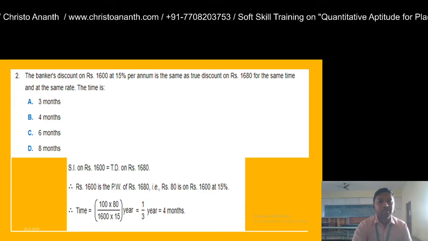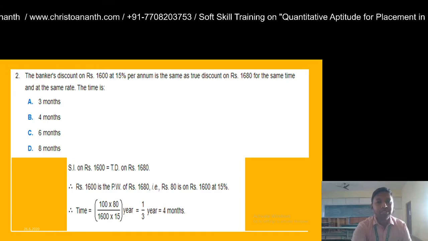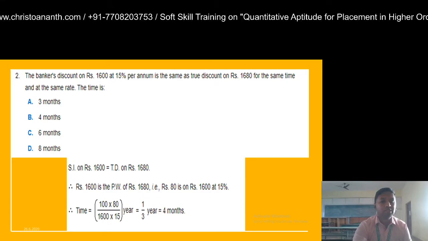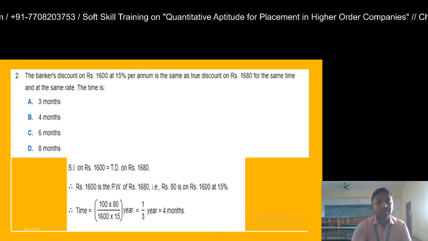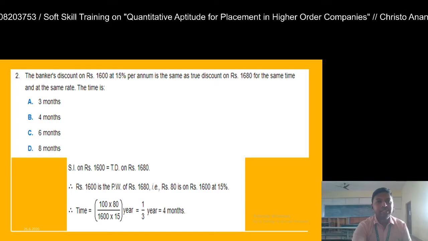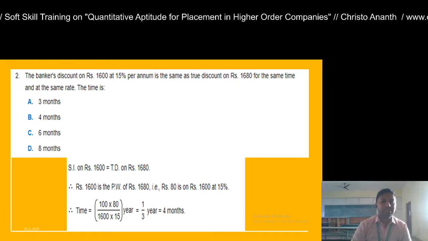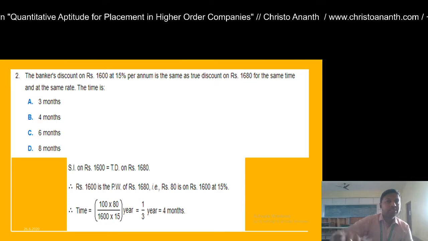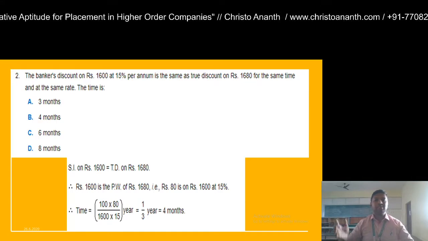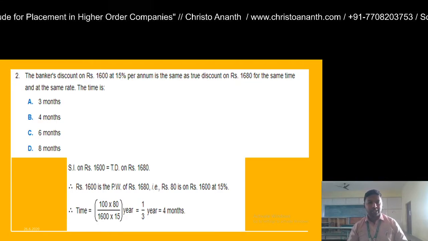So 1,600 in the case of banker's discount is the present worth of rupees 1,680.